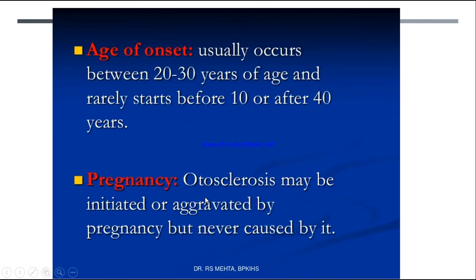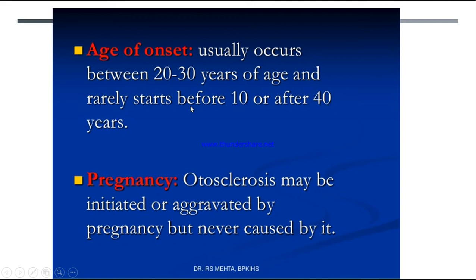Next, age. Age is also another important factor. Between 20 to 30 years of age, it occurs in this age group with a very high peak. It rarely starts before 10 years or after 40 years.